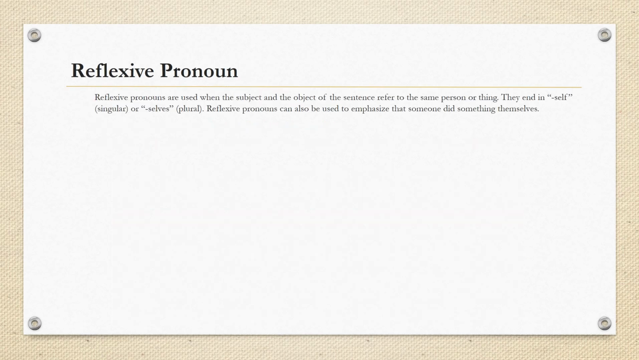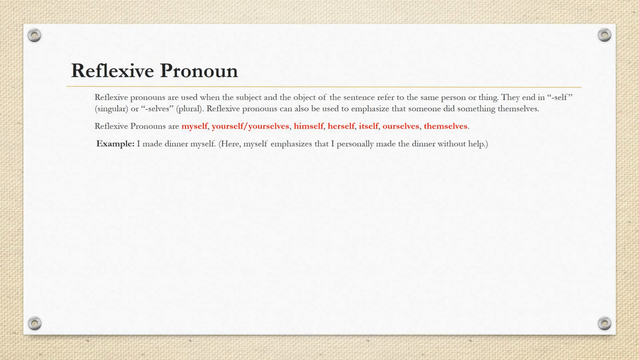Reflexive pronoun. Reflexive pronouns are used when the subject and the object of the sentence refer to the same person or thing. They end in -self, singular, or -selves, plural. Reflexive pronouns can also be used to emphasize that someone did something themselves. Reflexive pronouns are myself, yourself for you, I mean a singular person, yourselves for you, I mean the plural form, himself, herself, itself, ourselves, themselves.